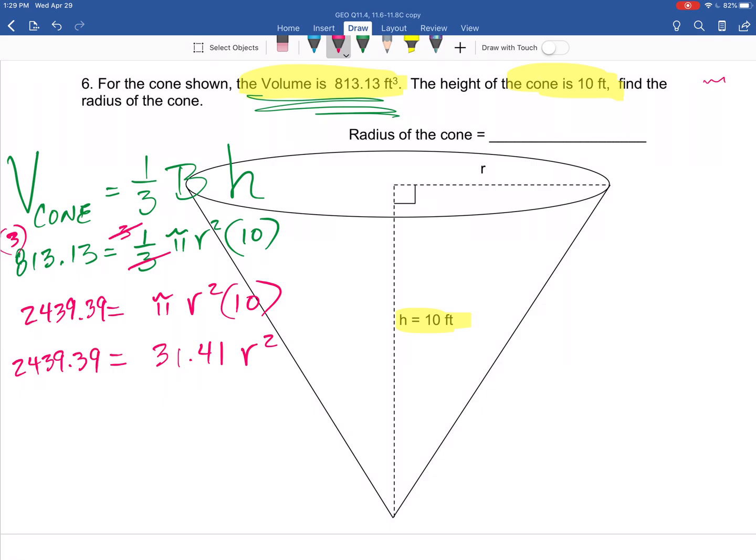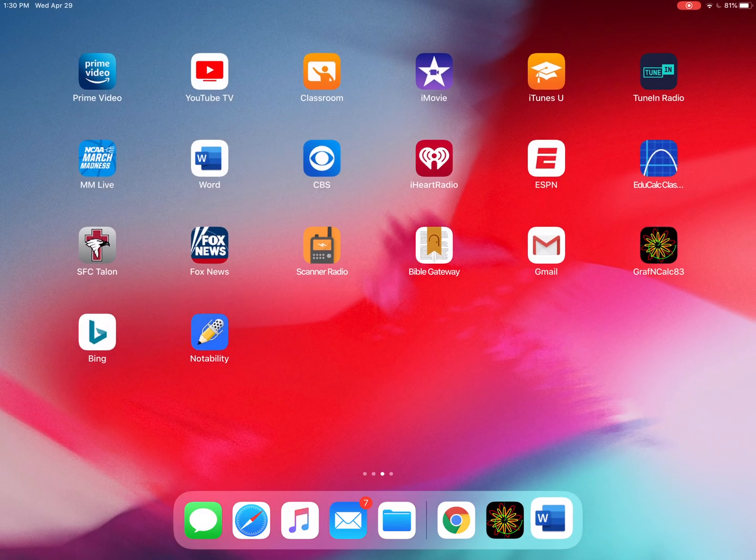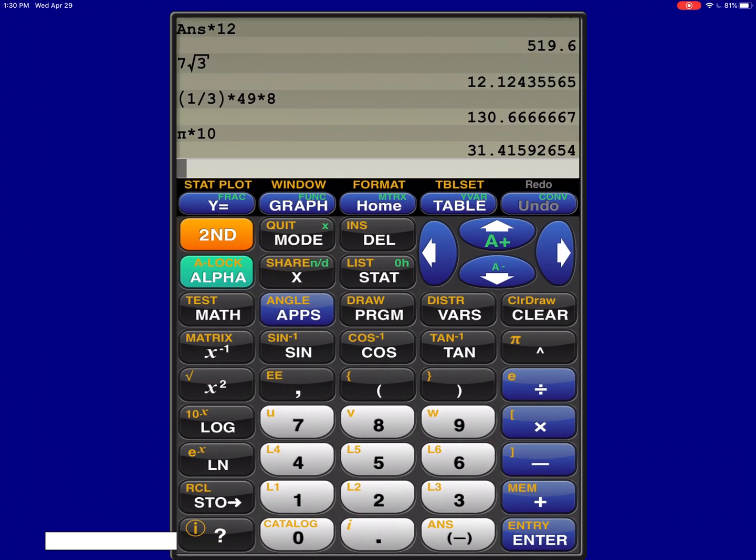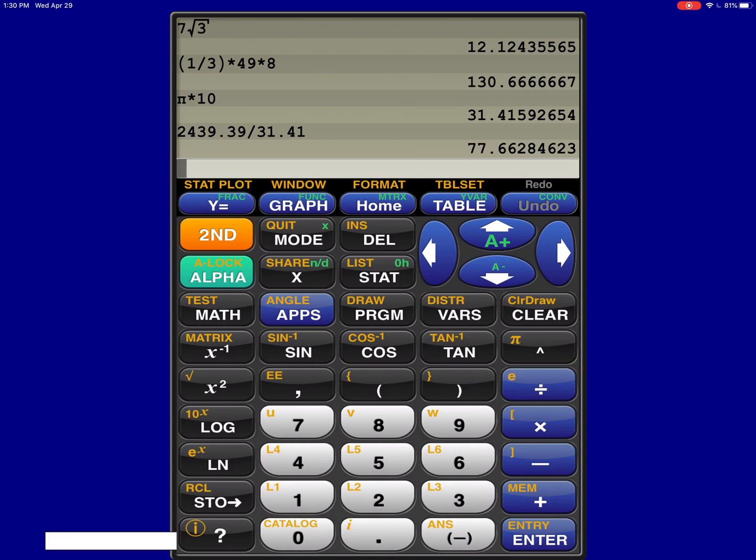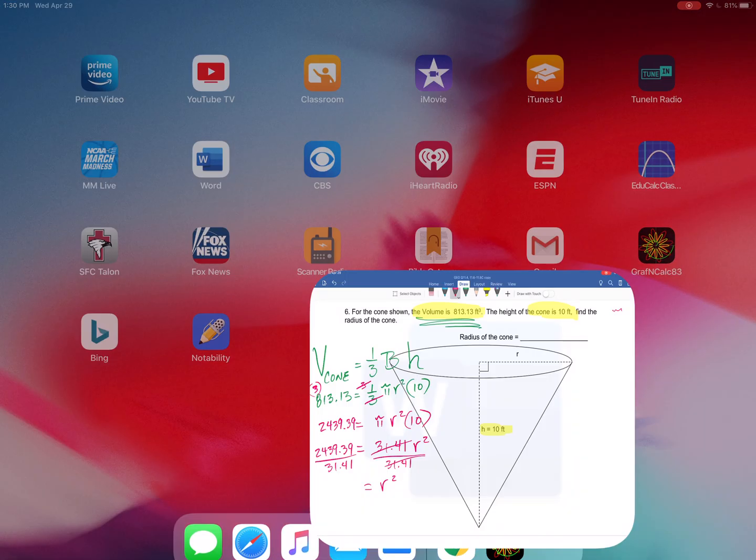How about my next step? Yeah, going to divide by 3141 here. Divide here by 3141. Okay. There it is. I got r squared equals 2439.39 divided by 3141. Okay, nice, huh? 7766. Okay, let's go with that.